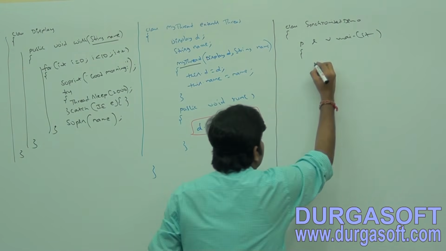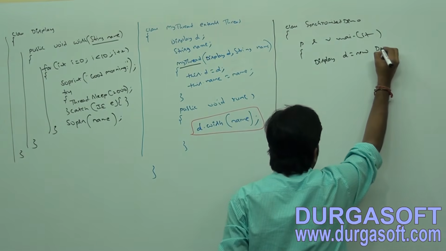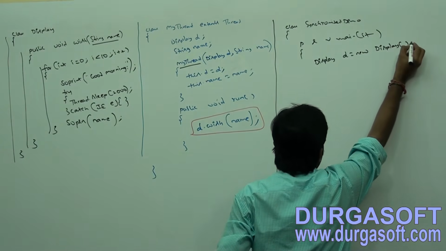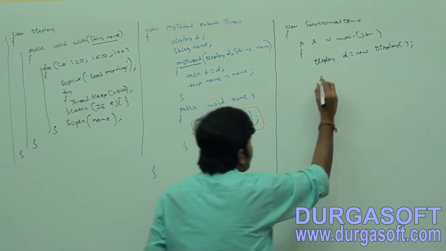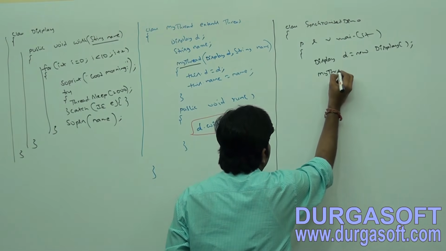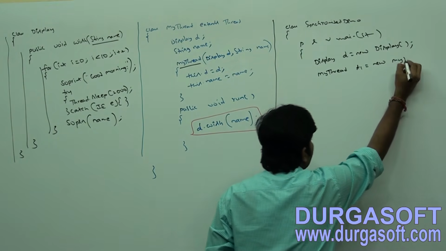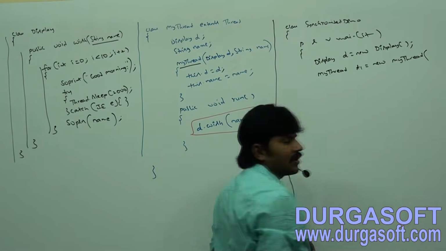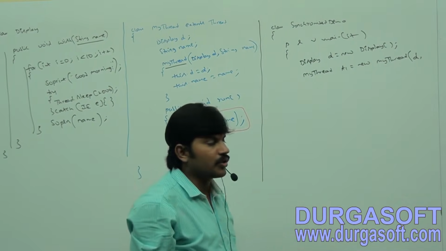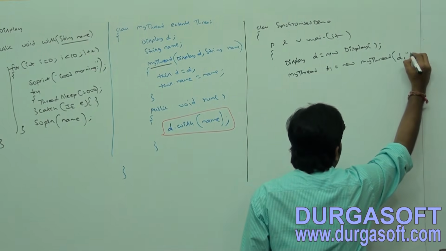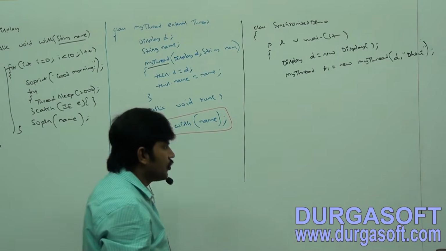Let me create the display object. Display d is equal to new Display. Now MyThread t1 is equal to new MyThread of d comma Dhoni, with Dhoni as the argument.